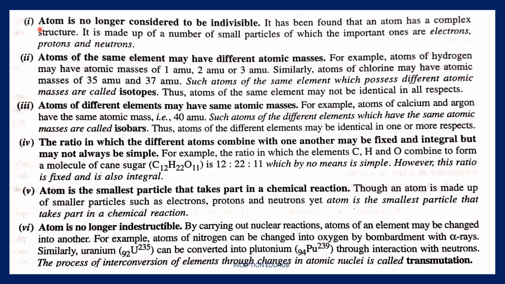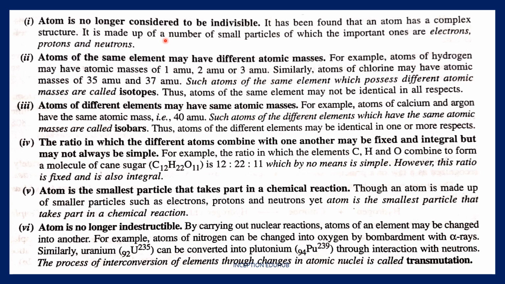So the first point is that the atom is no longer considered to be indivisible. It has been found that an atom has a complex structure. It is made up of a number of small particles, of which the important ones are electrons, protons, and neutrons. There are many other subatomic particles, but we generally don't talk about them because the chemistry of reactions mostly revolves around the electrons, protons, and neutrons.